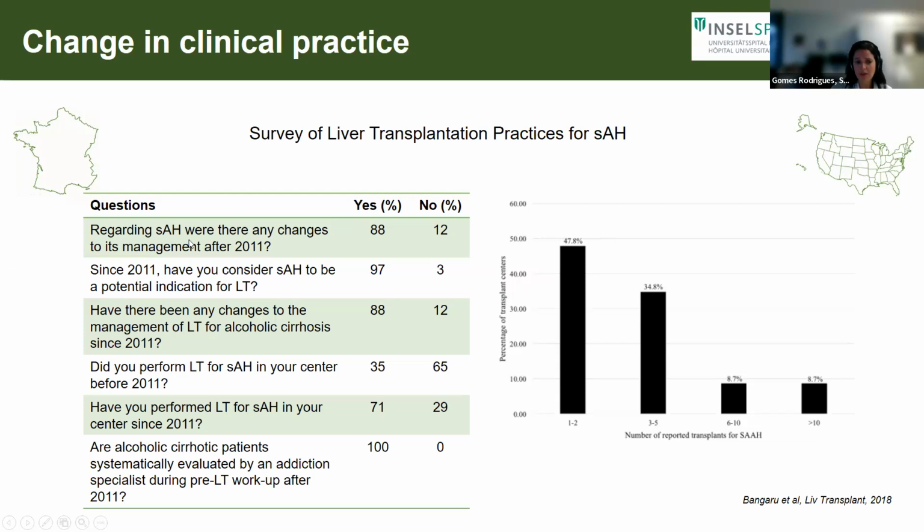And the question is, regarding severe alcohol-related hepatitis, were there any changes to management since 2011? I remind you, this is the date of the landmark study from Philippe Mathurin, and the answer in most cases was yes. And when we look here, did you perform OLT in your center before in this setting, 2011? The answer in the majority of cases was no. So clearly there have been changes. We also see this in our own center.